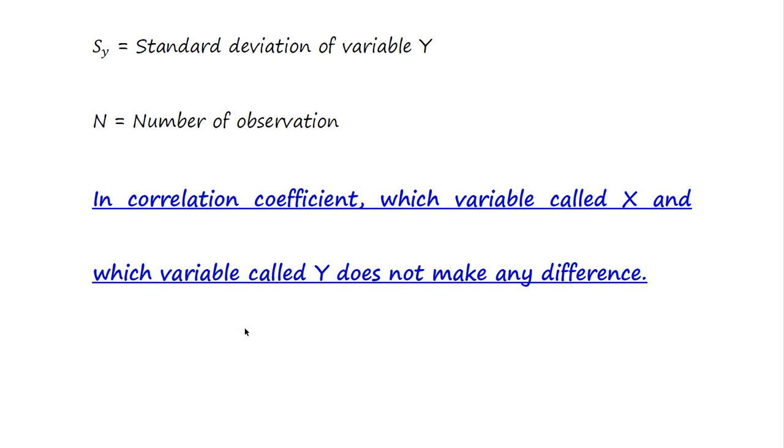In the correlation coefficient, which variable is called x and which variable is called y does not make any difference. The example we discussed is height and weight. We take height as x and weight as y, or weight as x and height as y. It does not matter in correlation because we simply check the relationship between two variables.